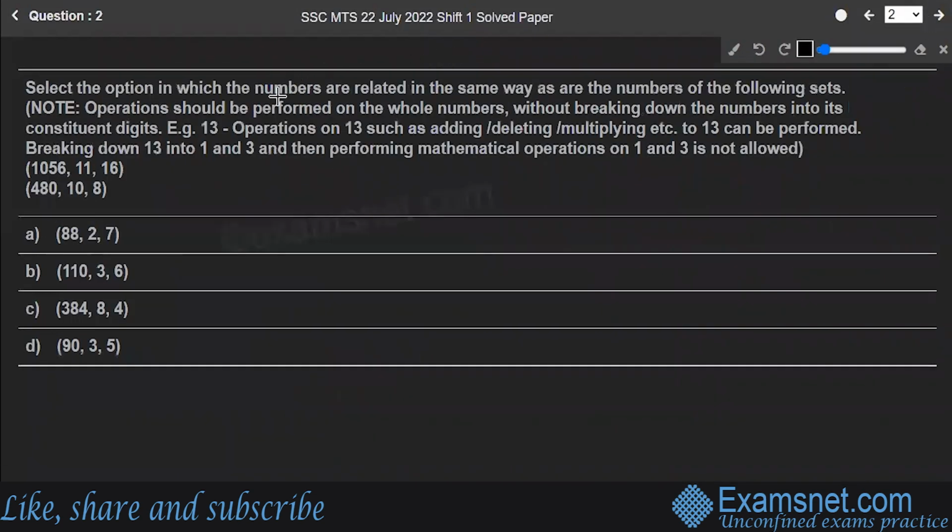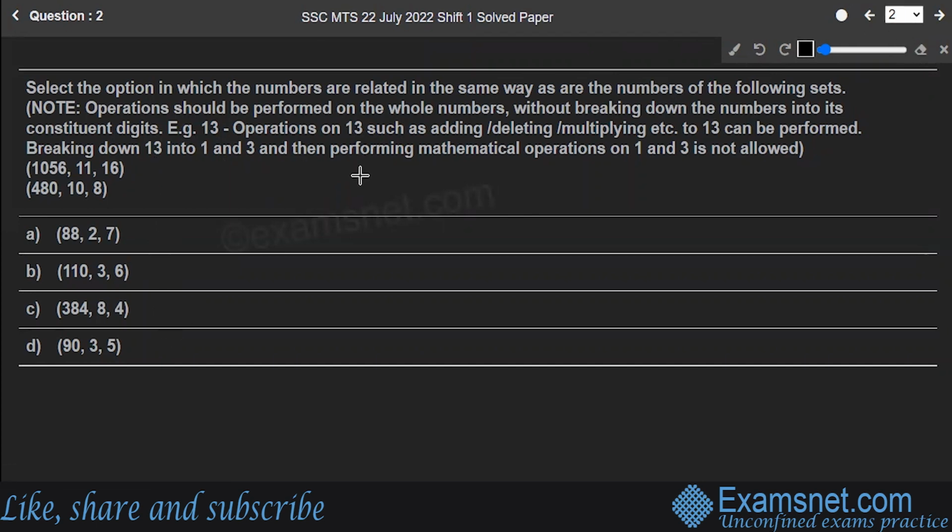Question number 2, select the option in which the numbers are related in the same way as the numbers of the following sets. Note, operations should be performed on the whole numbers. For example, if you're having 13, the operation should be performed on the 13 as such. You can't divide it into 1 and 3. So there exists some pattern or logic between these two sets. The same pattern or logic exists between which of these 4 options?